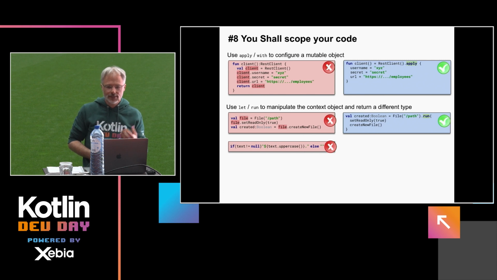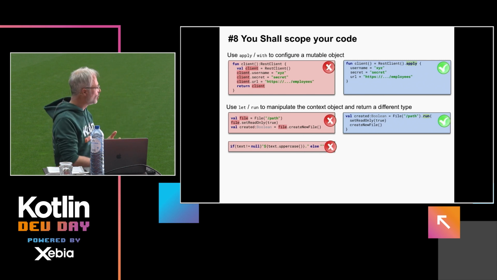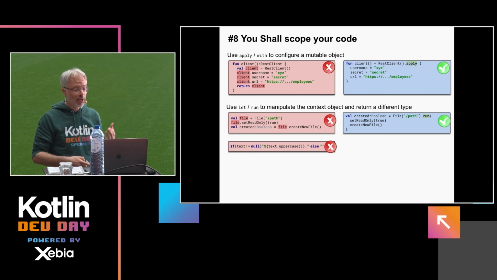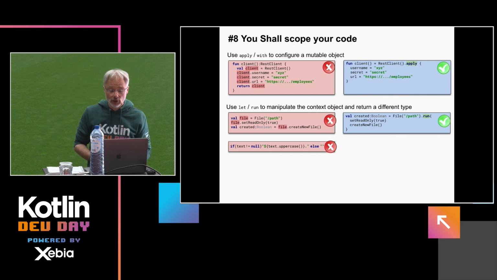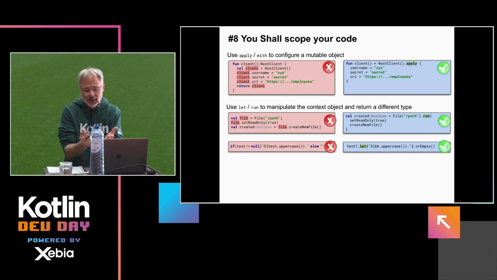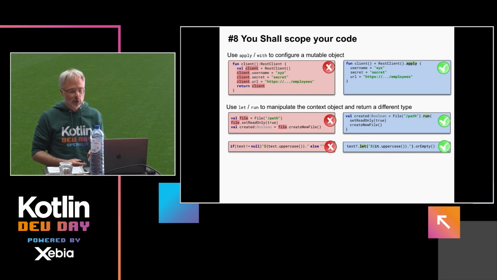The counterpart of run is let, as we'll see, so you could use if-else to do a transformation on a nullable type that is not null. I think let here is a good approach. Question mark let, then you get access to the real value, and then you do the transformation.